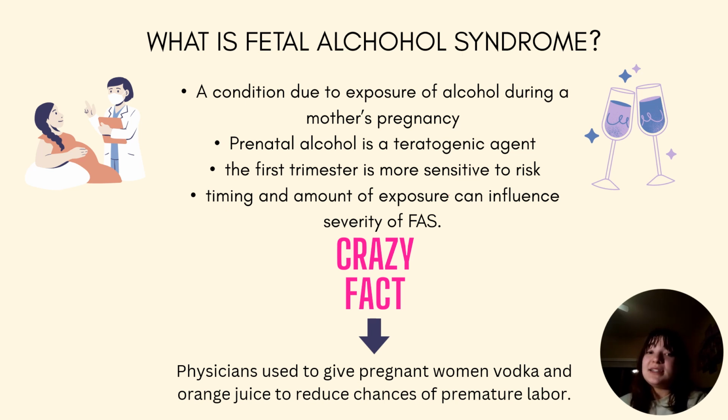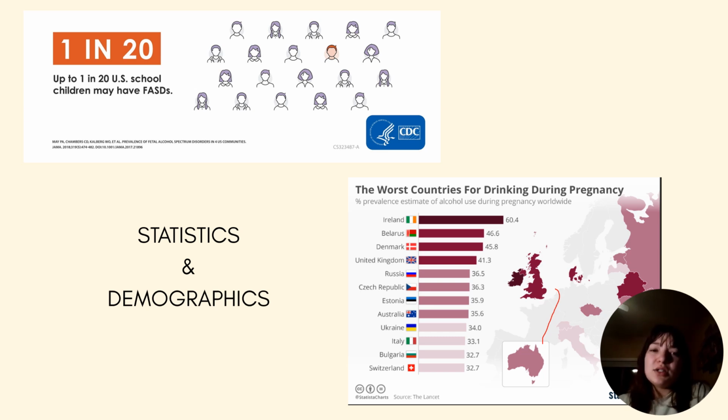A crazy fact is that back in the day, doctors gave women alcohol orally and through injections because they believed it would reduce the chances of premature labor. Crazy. These are just some statistics explaining that 1 in 20 US school children can have FAS, which is really high. The image on the bottom right shows some of the highest percentages of mothers who drink during pregnancy, Ireland being number 1.